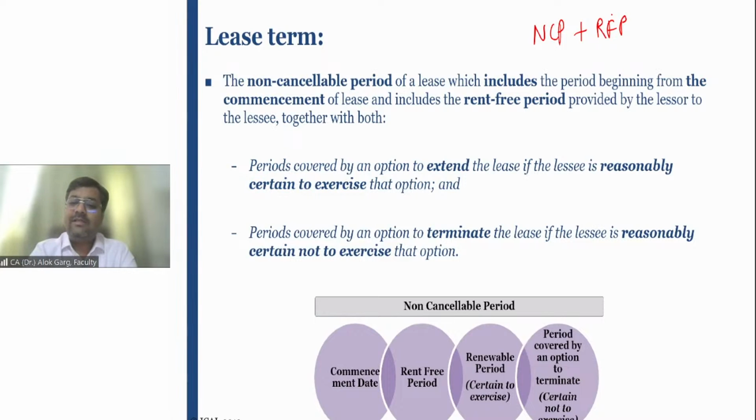You must have seen that these outlets spend 3 to 4 months on renovation, for the fit-out. So this rent-free period is a moratorium period where rent is not required to be paid. If any rent-free period is there in the contract, it has to be considered as part of the lease term, right? Non-cancelable period is a period where the lease cannot be cancelled.